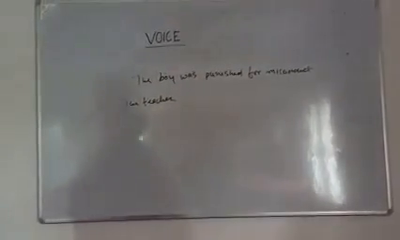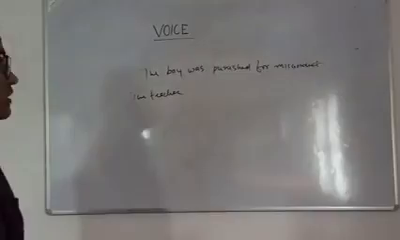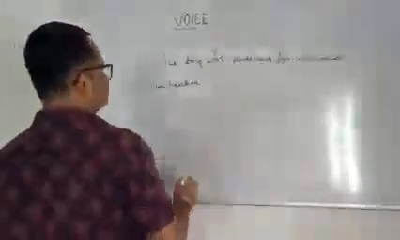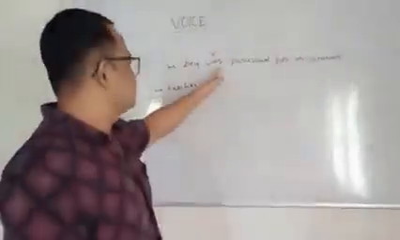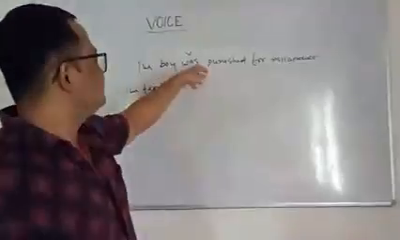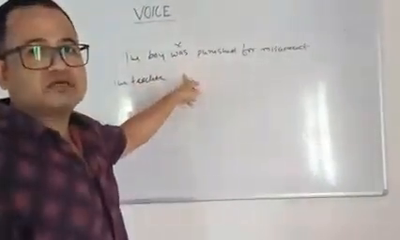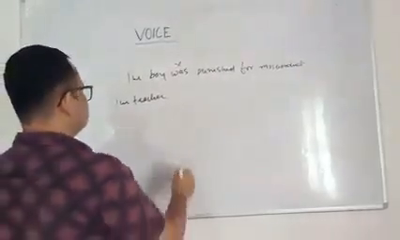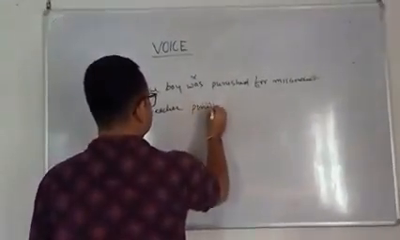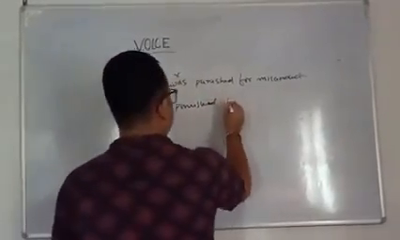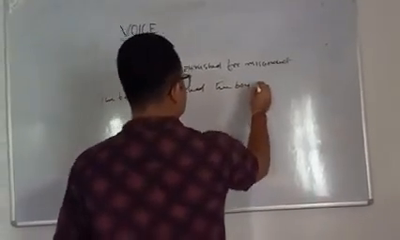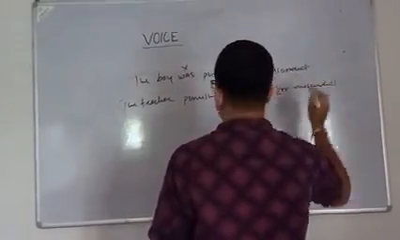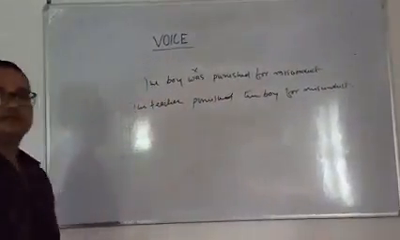Since it is in passive and we are changing into active, the be verb "was" will be removed in active voice. So, the teacher, and the be verb "was" is not there. Since "was" is in the passive voice, that means in active voice the verb form of the sentence is past. The teacher punished the boy for misconduct.